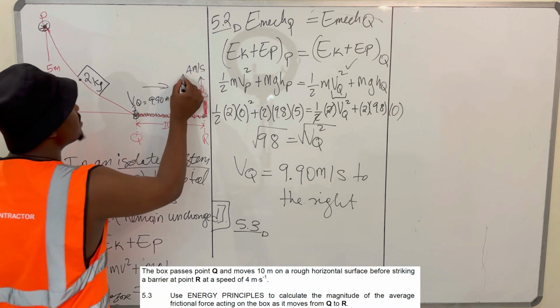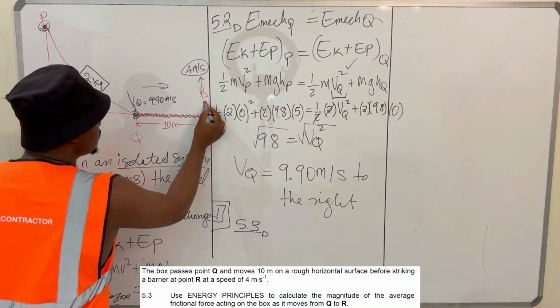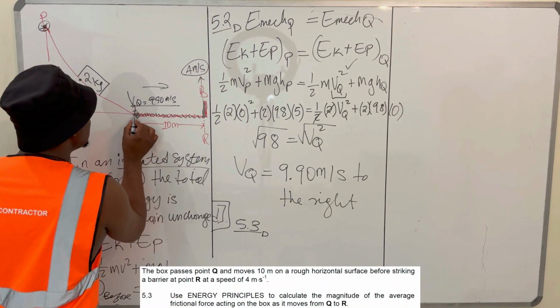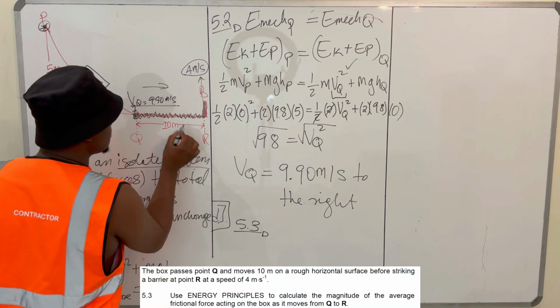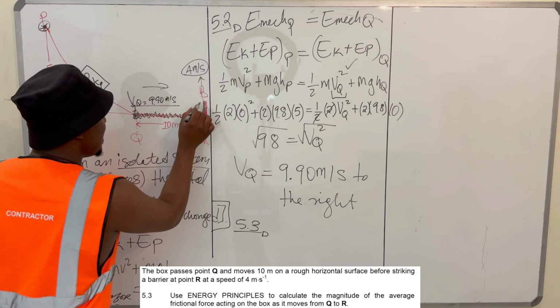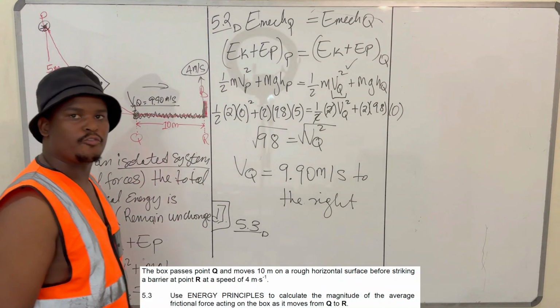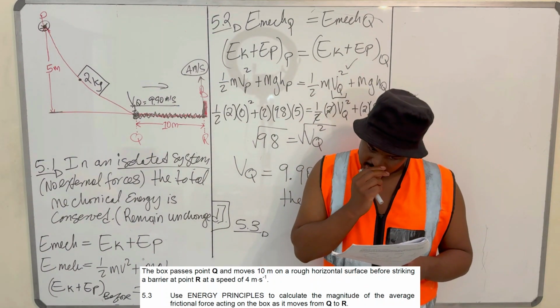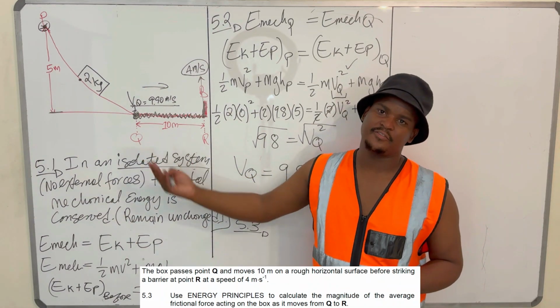This is the velocity at which it hit that barrier, because you have the barrier B here. So the box got here at this velocity, and then it moved for 10 meters on this rough surface and got to the barrier B at a speed of 4 meters per second. So that surface is not isolated anymore because there are other external forces like friction.